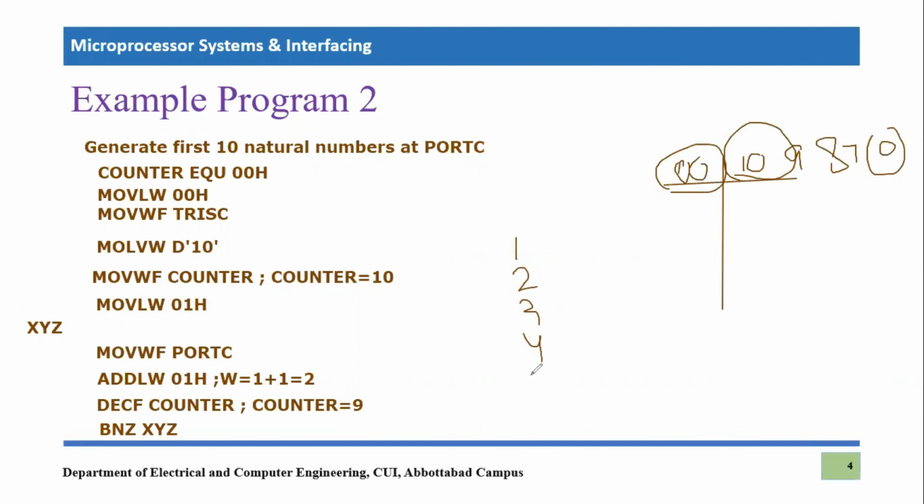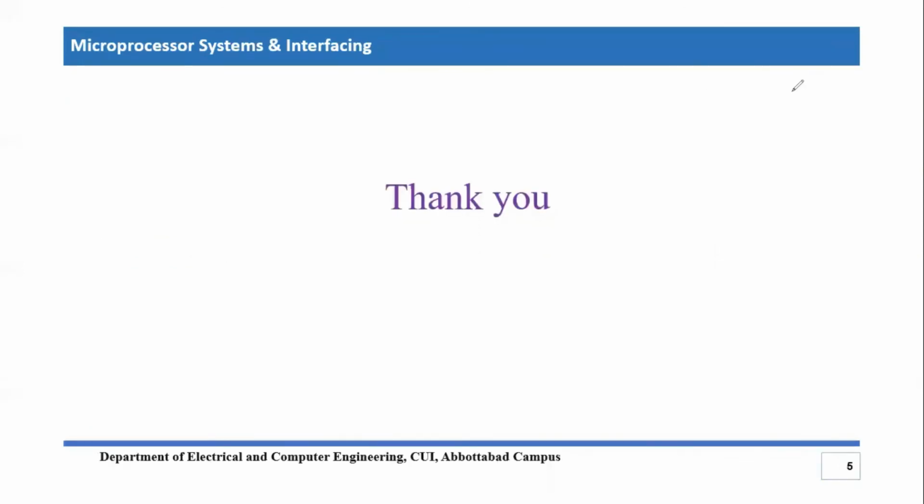So the first 10 natural numbers will be sent, and when the tenth number has been sent, this condition will no longer be true, because the counter result will become zero. When it becomes zero, the condition fails, and we escape from this loop. I hope you have understood the concept of what we have learned about looping in this lecture.